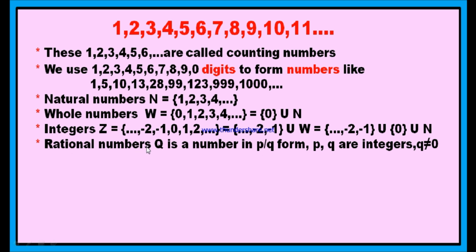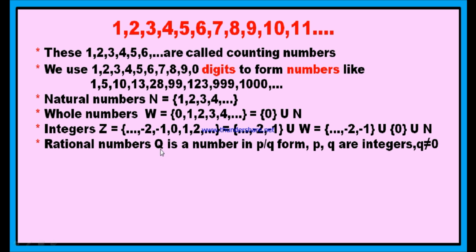A rational number is a fraction form p by q, numerator by denominator, where both numerator and denominator should be integers and the denominator should not be 0. Such type of numbers are called rational numbers, and these are represented by the letter Q.